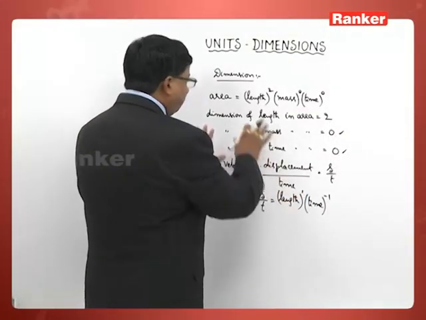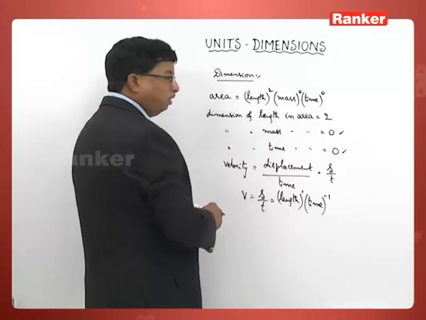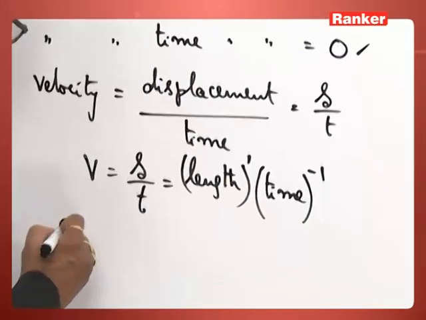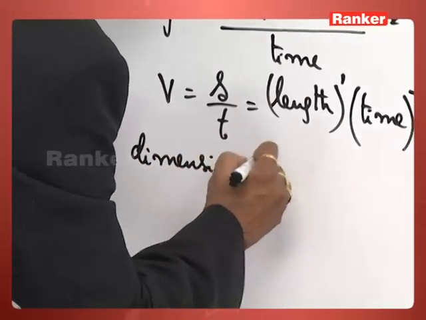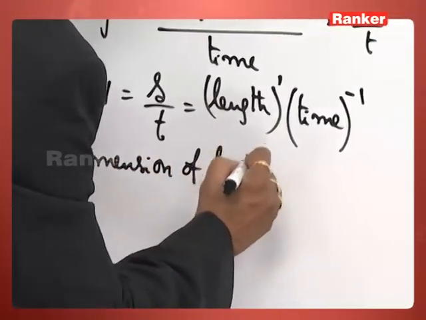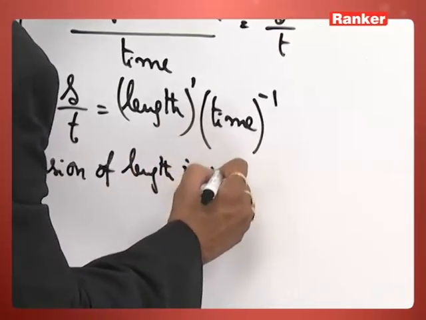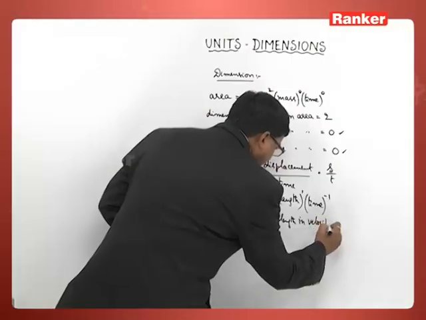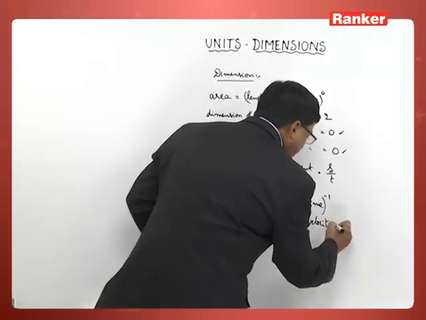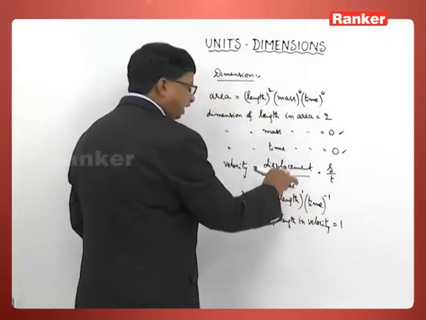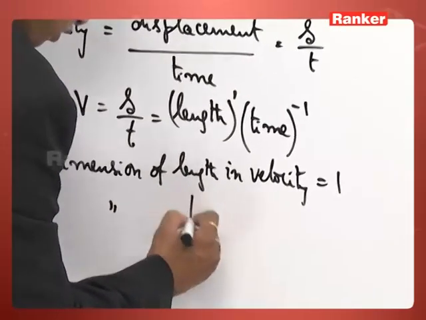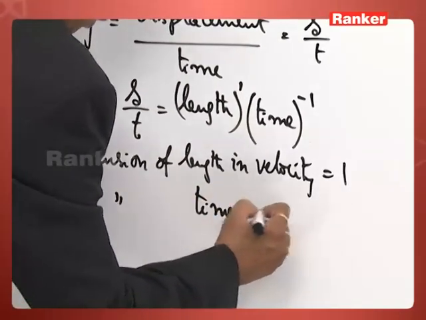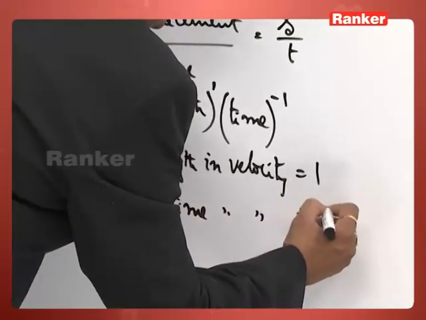Then how to represent the dimensions in this particular equation? You can say dimension of length in velocity. What is this dimension of length in velocity now? It's 1, the power of length. Similarly, dimension of time in velocity, that should be taken minus 1.